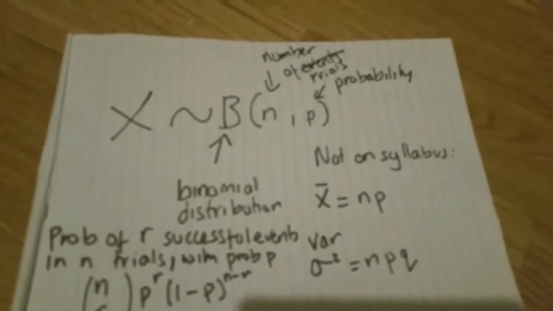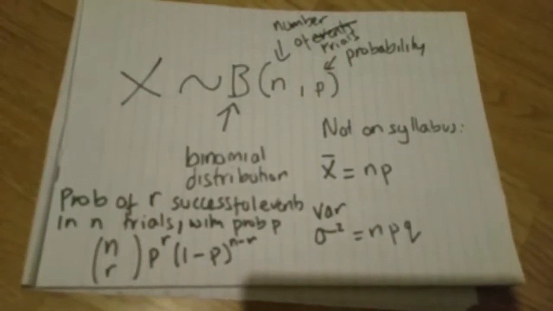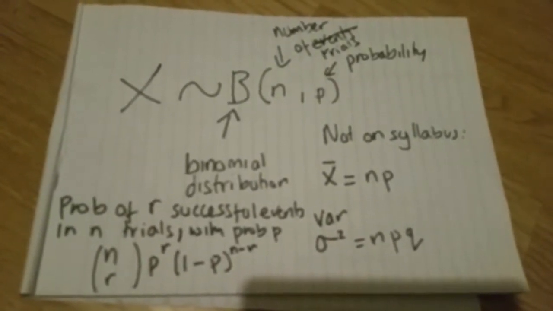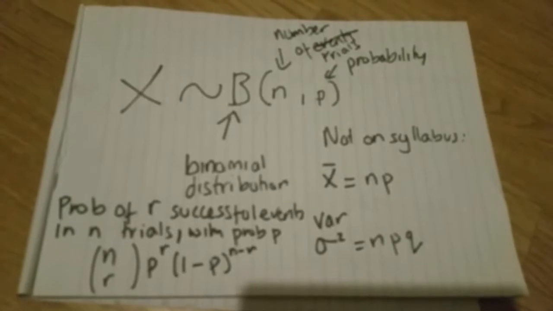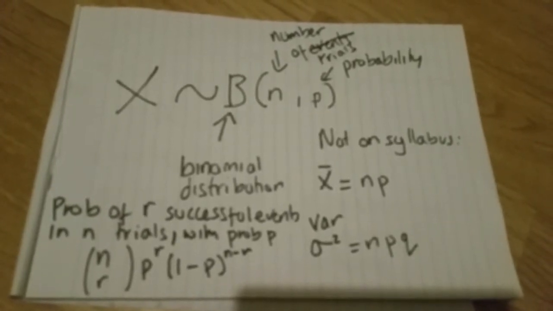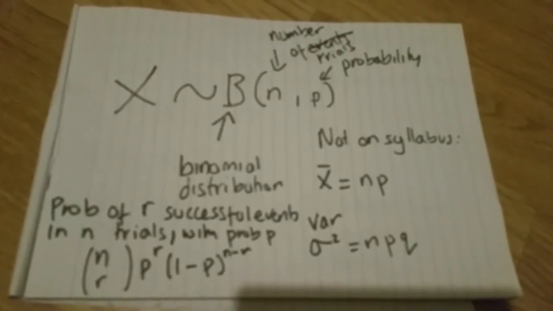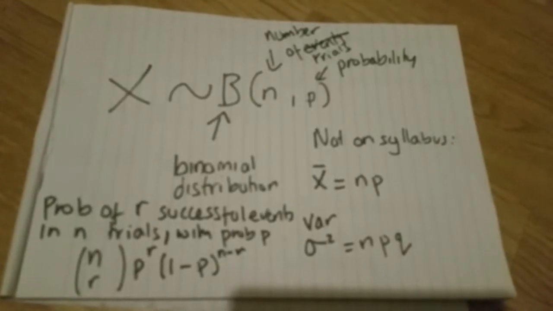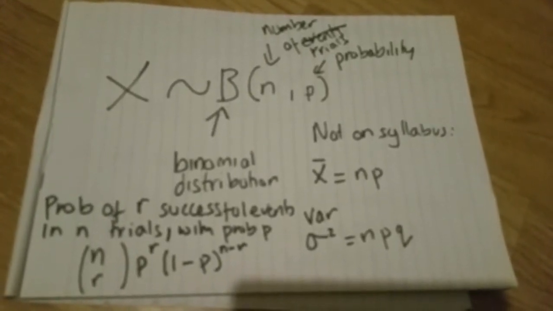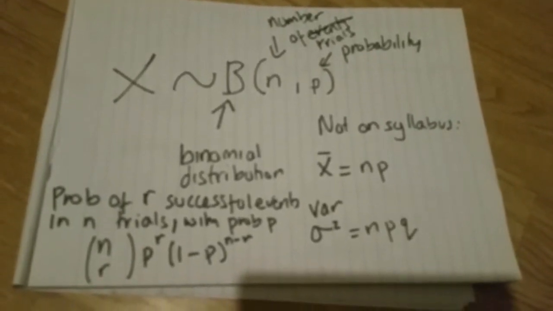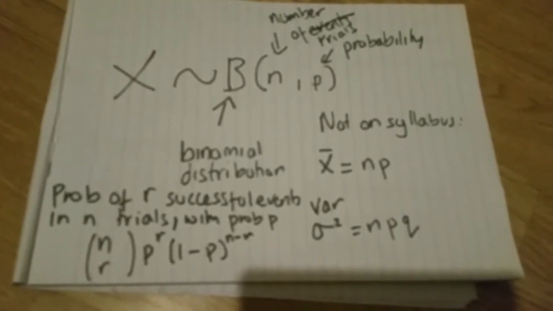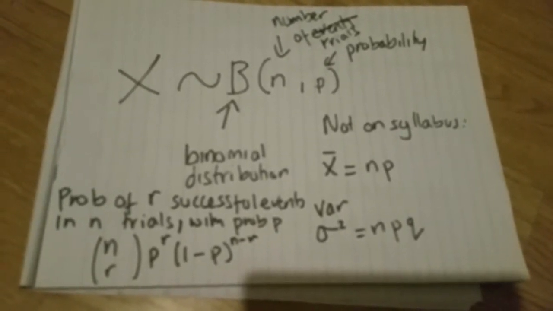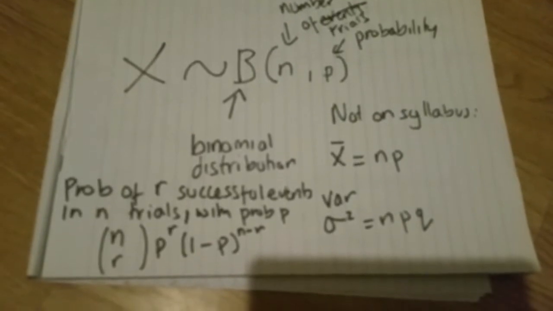On the right side are things that are not on the syllabus this year, I'm not sure they're on the syllabus next year either, but they're there. X bar is N times P, and X bar just means the mean, so the average result. And sigma squared variance is NPQ. I'm pretty sure that's the right way around, but if it's not, I don't care because you don't need to know. I know the mean is definitely right. I think it could be the variance or standard deviation. Nobody cares.